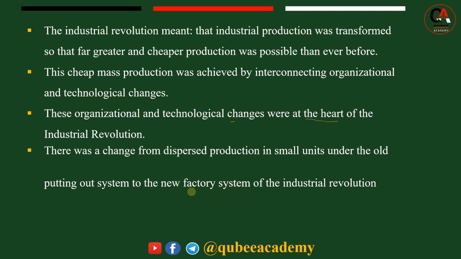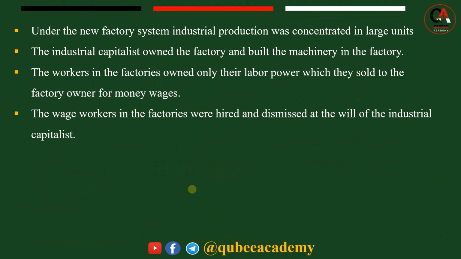This indicates the mode of production changed because of the industrial revolution. Producing at home changed in the European or industrial societies. They went toward factories during that period. This indicates the industrial revolution, one of the most important issues. So under the new factory system, production was concentrated in large units.